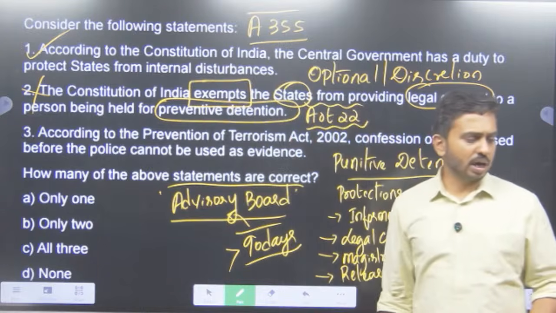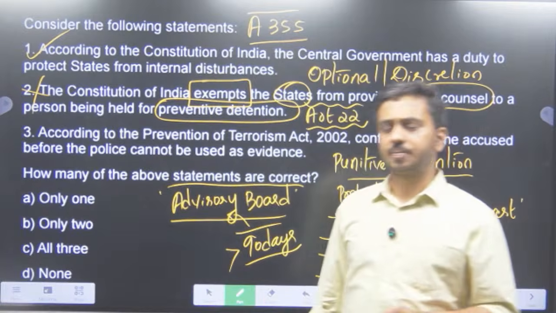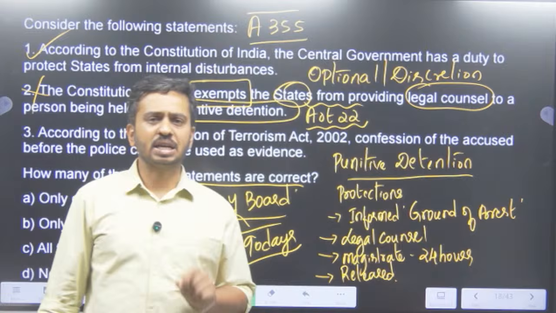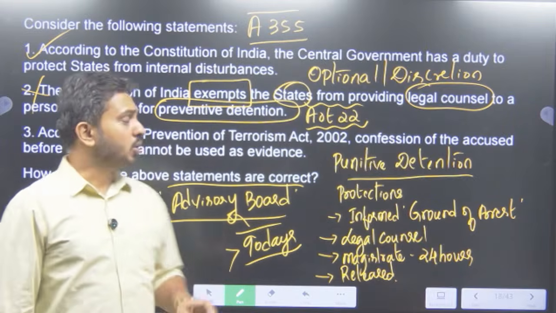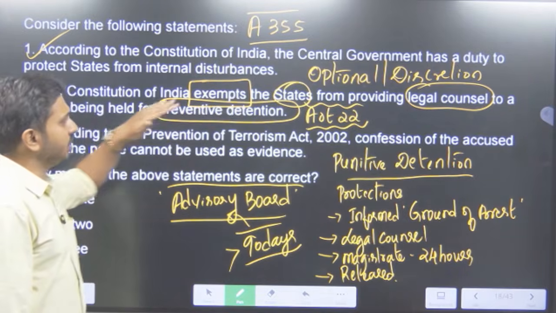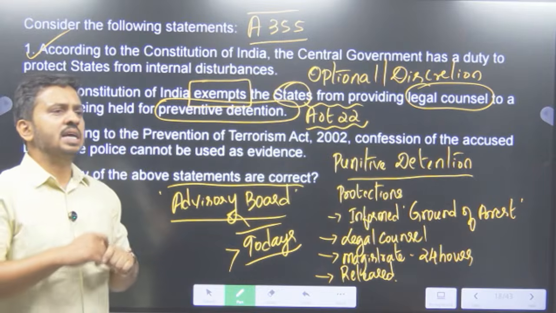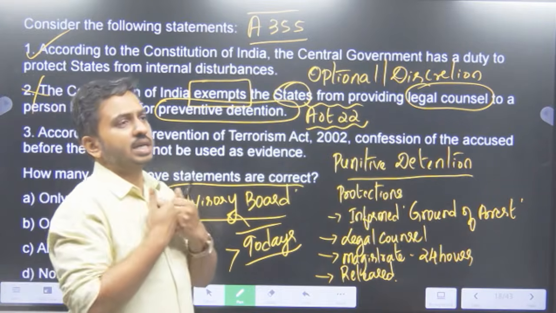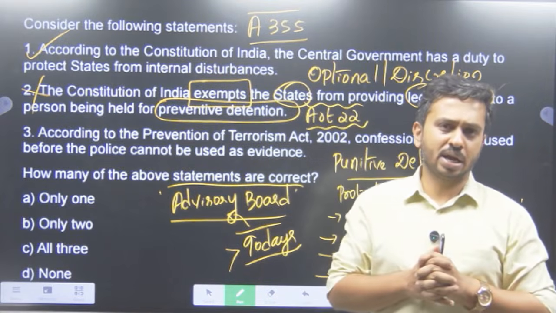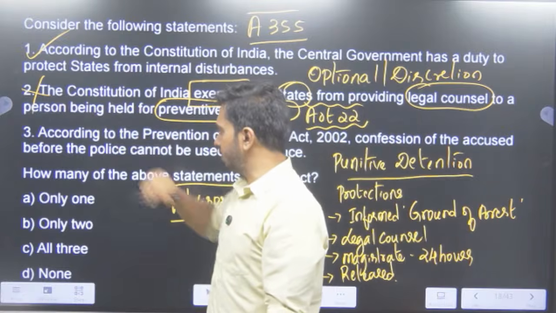So we need to eliminate the far-fetched statements. Please understand here the trick that lies here is any statement that you feel it is too far-fetched, you can actually eliminate it. Sometimes we know these things, sometimes we may not know these things, but these are very far-fetched statements saying that it is exempt. The state need not provide counsel. That's not a great statement to make. Okay. So on the face of it, it looks to be wrong. Okay. So second one is wrong.